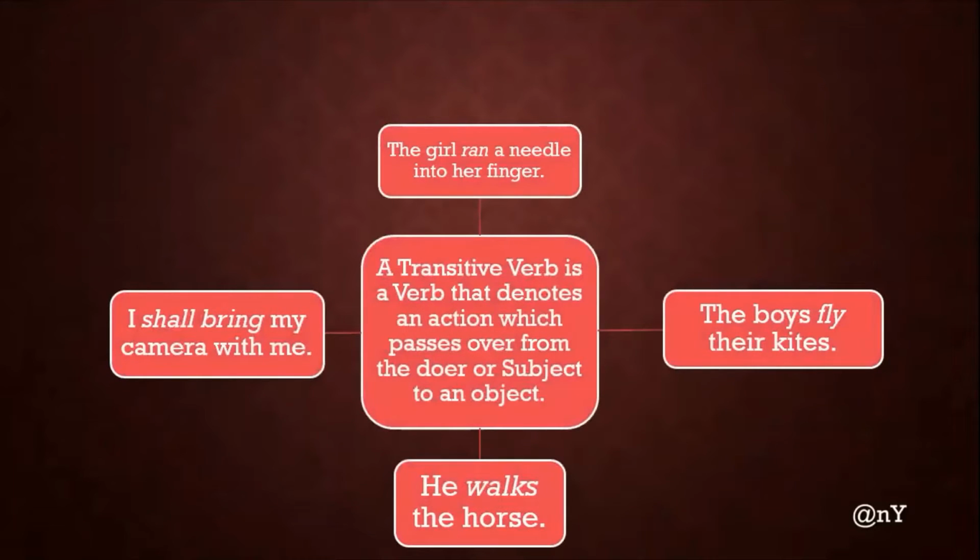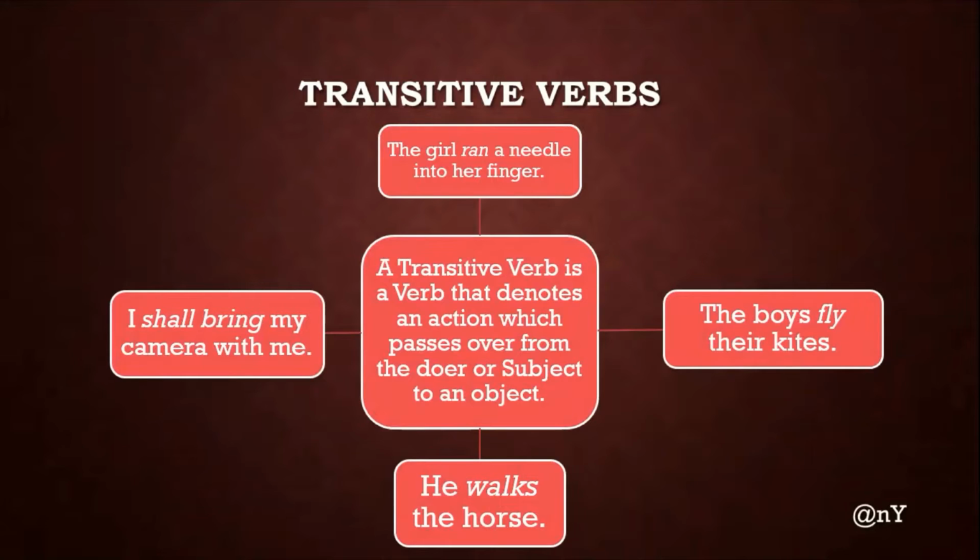Now we shall discuss two main types of verbs, that is transitive and intransitive. First of all, what is a transitive verb? A transitive verb is a verb that denotes an action which passes over from the doer or subject to an object. For example, the girl ran a needle into her finger. Similarly, the boys fly their kites. And he walks the horse. Another example would be, I shall bring my camera with me.